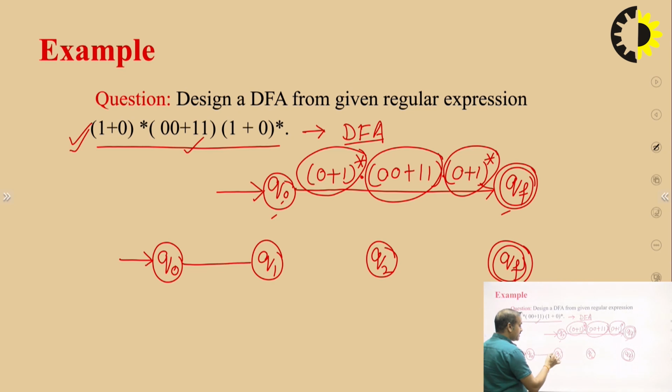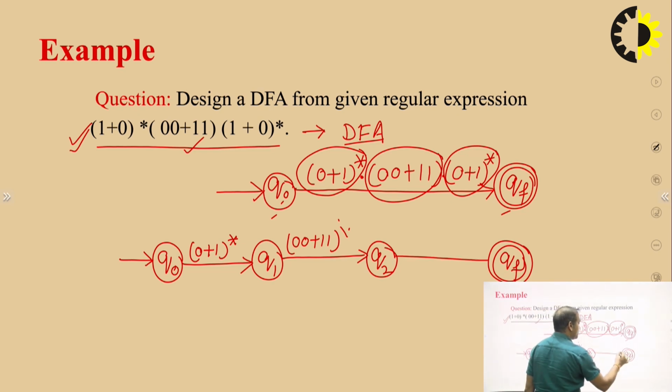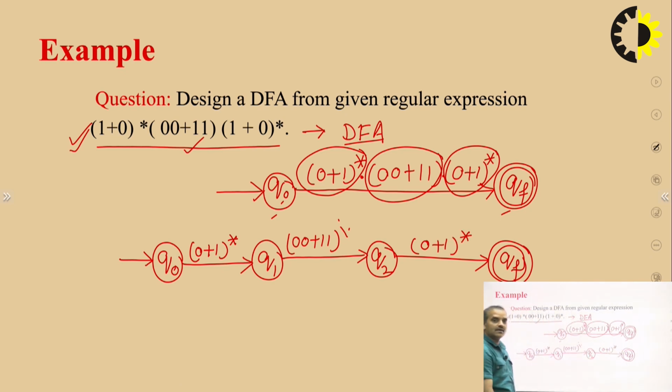Now a directional edge Q0 to Q1 and the marking of the edge is (0+1)*. The edge Q1 to Q2 is marked (00+11), and the last edge is (0+1)*. We have solved the dot operator.